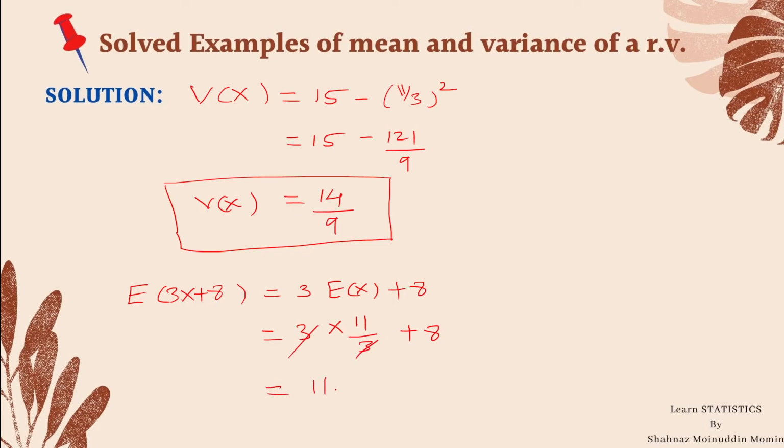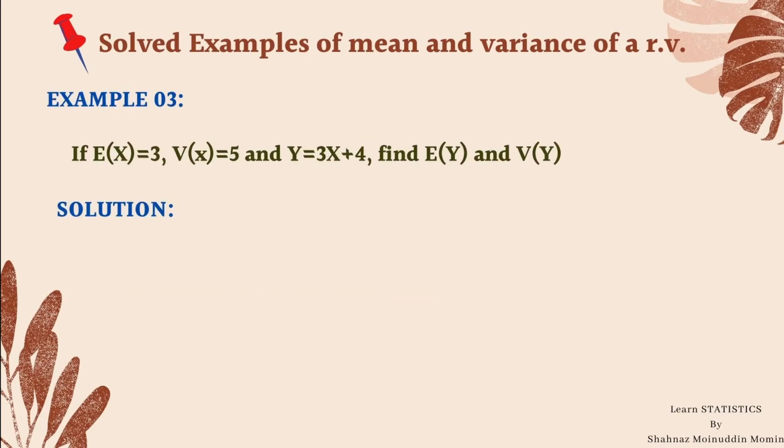It is equal to 11 plus 8, which is equal to 19. This is the value of expectation of 3x plus 8. In this example, we calculated the expected value of x, variance of x, and expectation of a function of random variable, 3x plus 8.